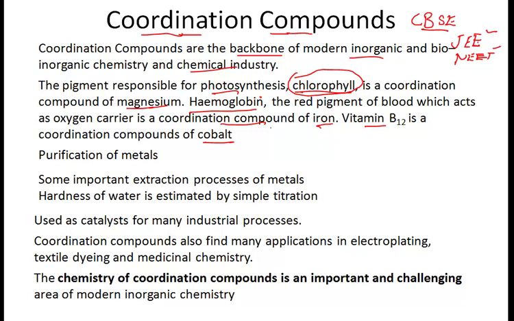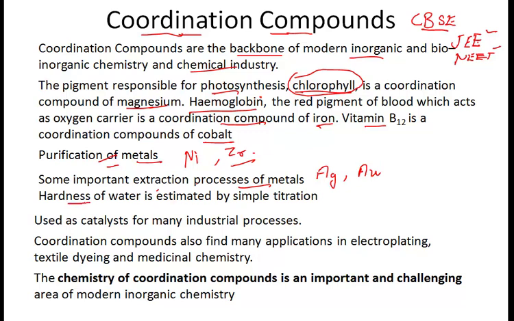These coordination compounds find important application in purification of metals. For example, nickel, zirconium, etc. are purified. We will take up this in another chapter. Then these coordination compounds are also useful in extraction processes of metals, for example, silver and gold. Again, this we will be taking up later on.